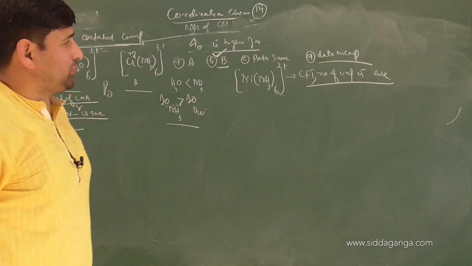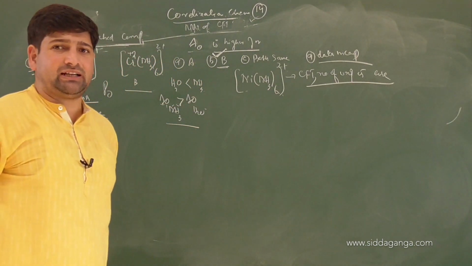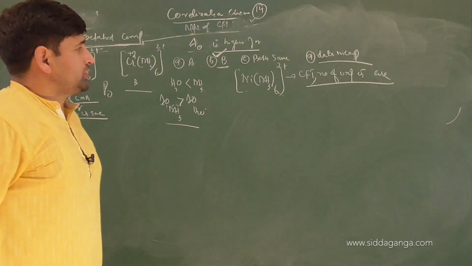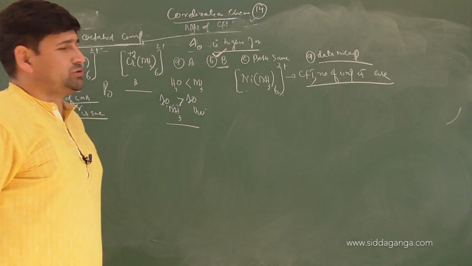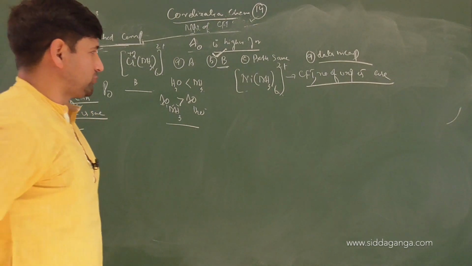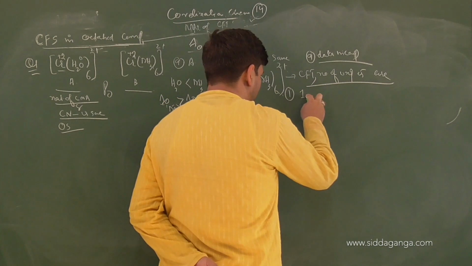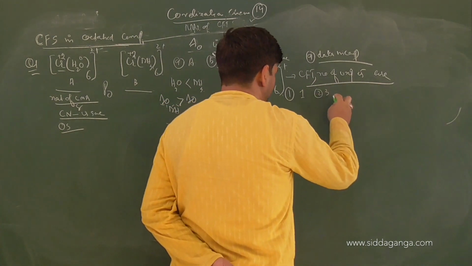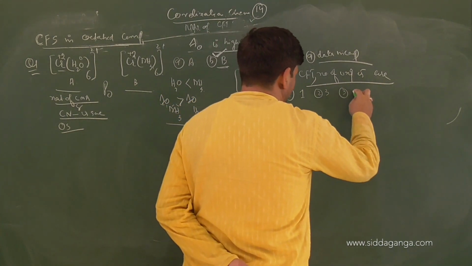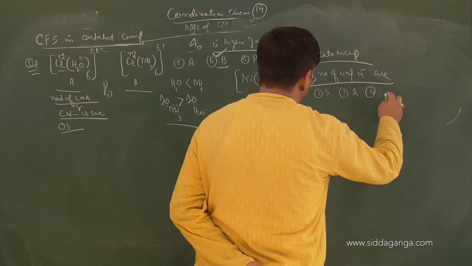Technically, what will be the magnetic moment? If you find out the number of unpaired electrons, you can find out all parameters with respect to this question. So the options are option 1 is 3, option 2 is 2, and option 4 is 0.